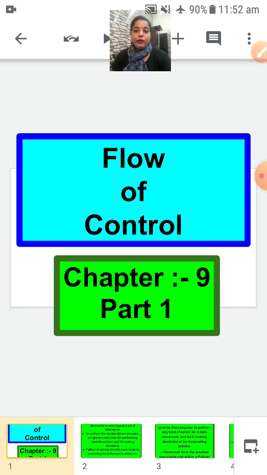Before we start with the introduction of this chapter, I would like to say something. In the previous programming, what we are doing is just running the program from the beginning to the end. The order like a equal to b equal to 4, so c equal to a plus b, then print c. So we are maintaining an order in that.